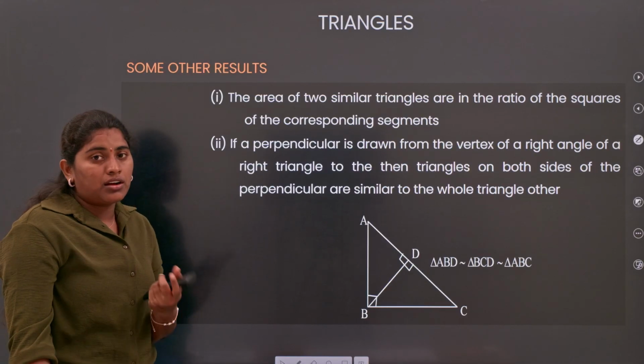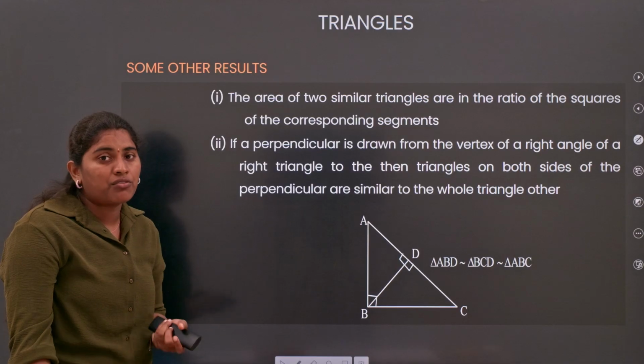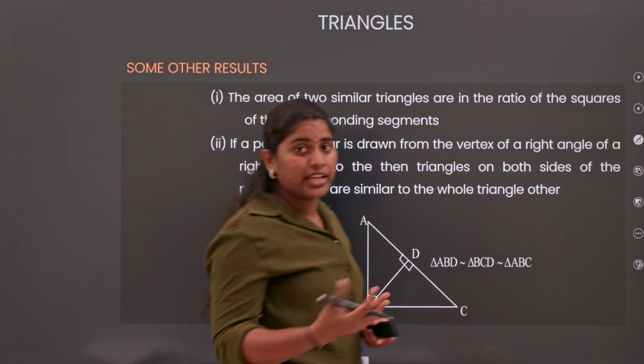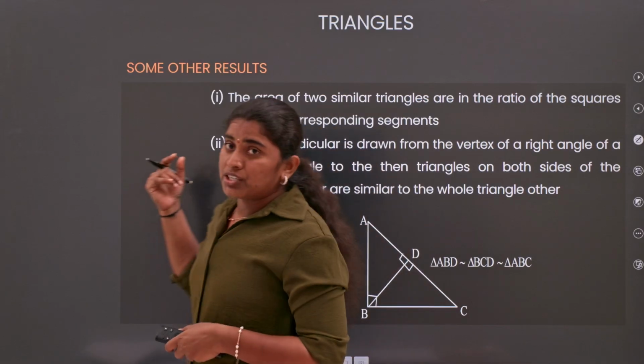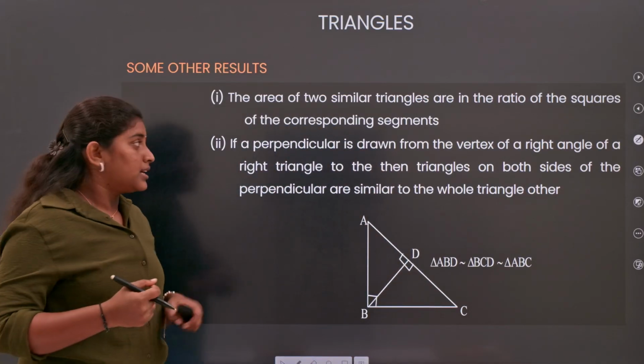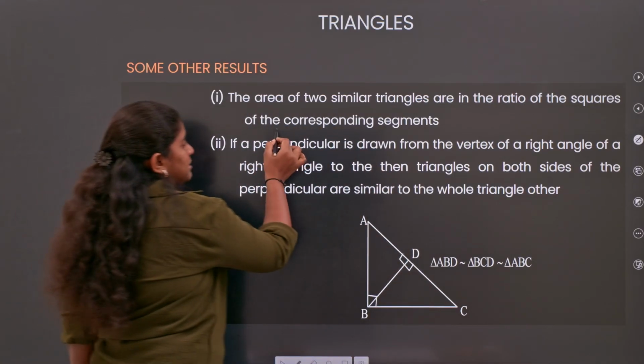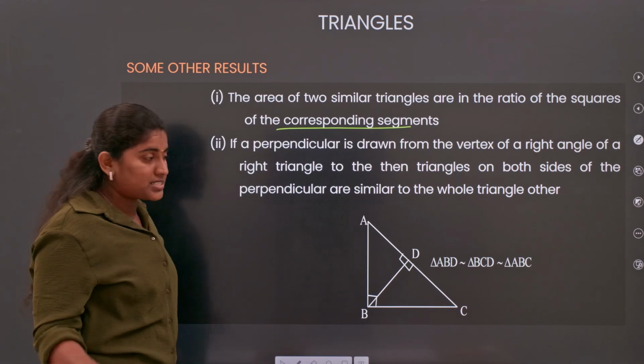Coming to the next, some results with respect to the area of similar triangles. First, the ratio of area of similar triangles equals the ratio of the squares of the corresponding sides.